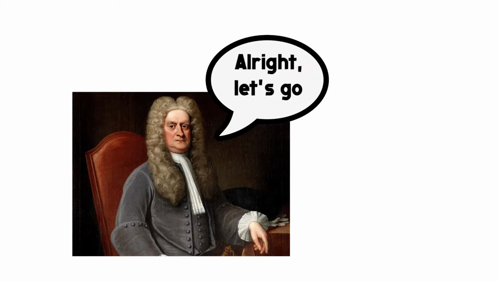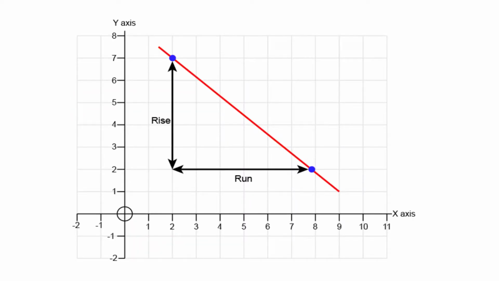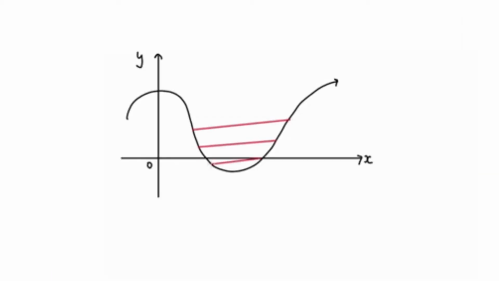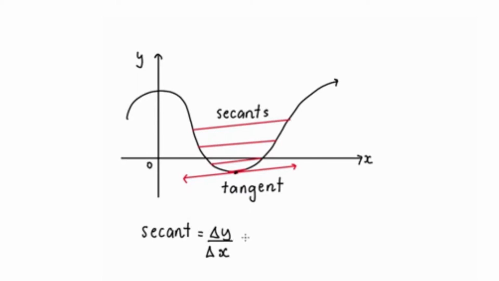Newton approached it like this. He knew that you could get the slope on a velocity time graph easily by doing rise over run. But there was no way to calculate the given slope on a curve that was frequently changing its rate at the time. Newton realized that as the secant of a curve became smaller and smaller, it would eventually become a point on the line that you could draw a tangent line through. So as the slope of the secant approached 0 over 0, aka its limit, it would also approach the exact slope at the tangent point. Newton had just found out how to calculate the derivative.